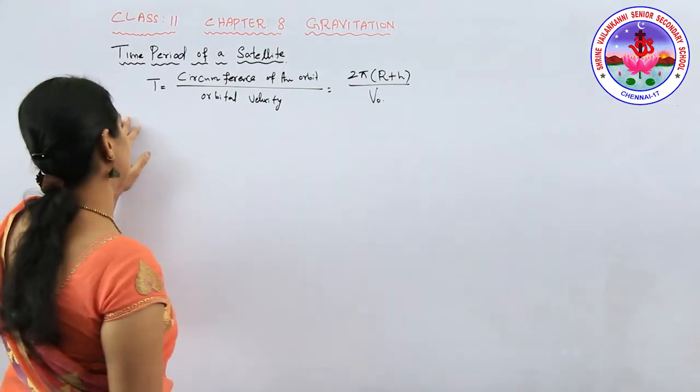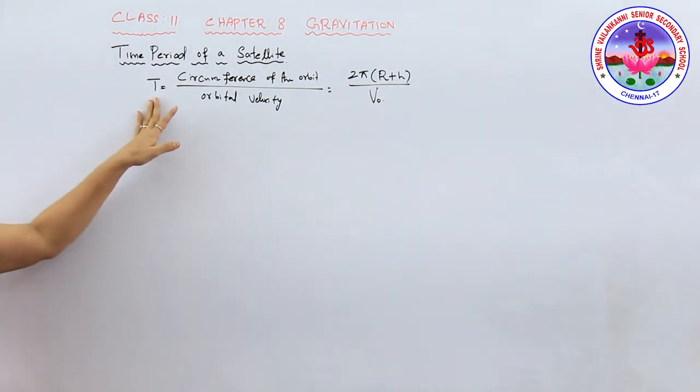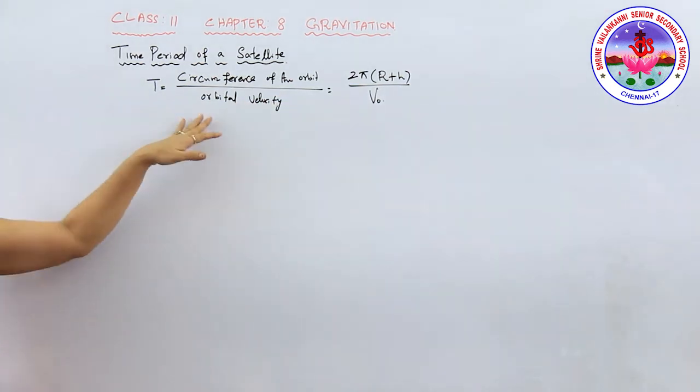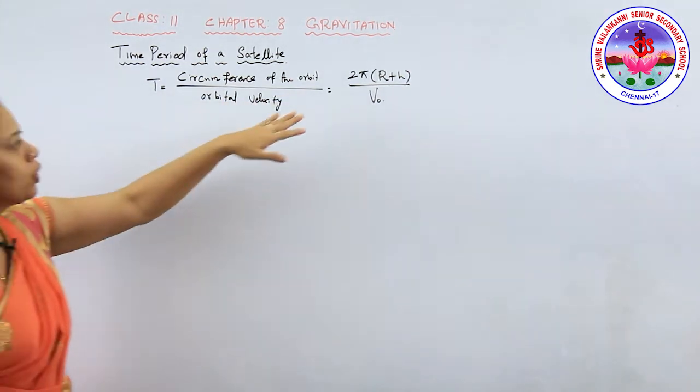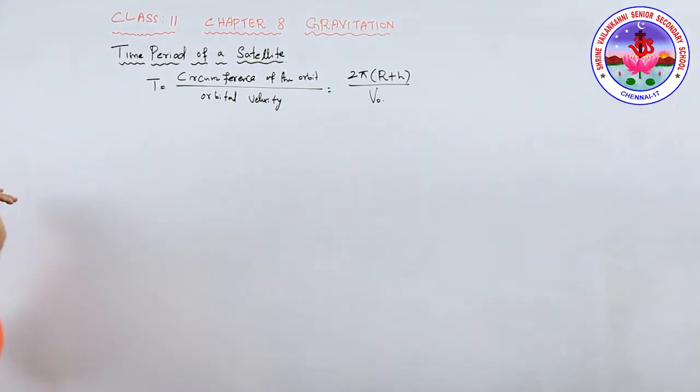Time period of a satellite. The time period of the satellite is the time taken by the satellite to complete one revolution around the earth. So we can say T is equal to the circumference of the orbit by the orbital velocity, so 2 pi into (r plus h) by the orbital velocity v naught.